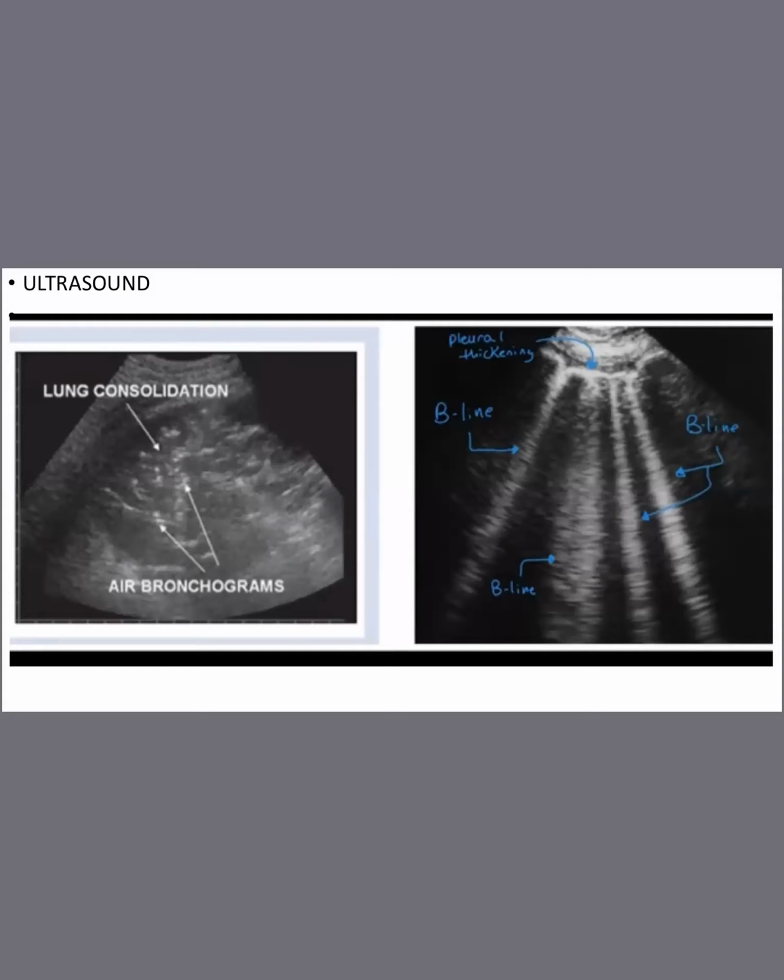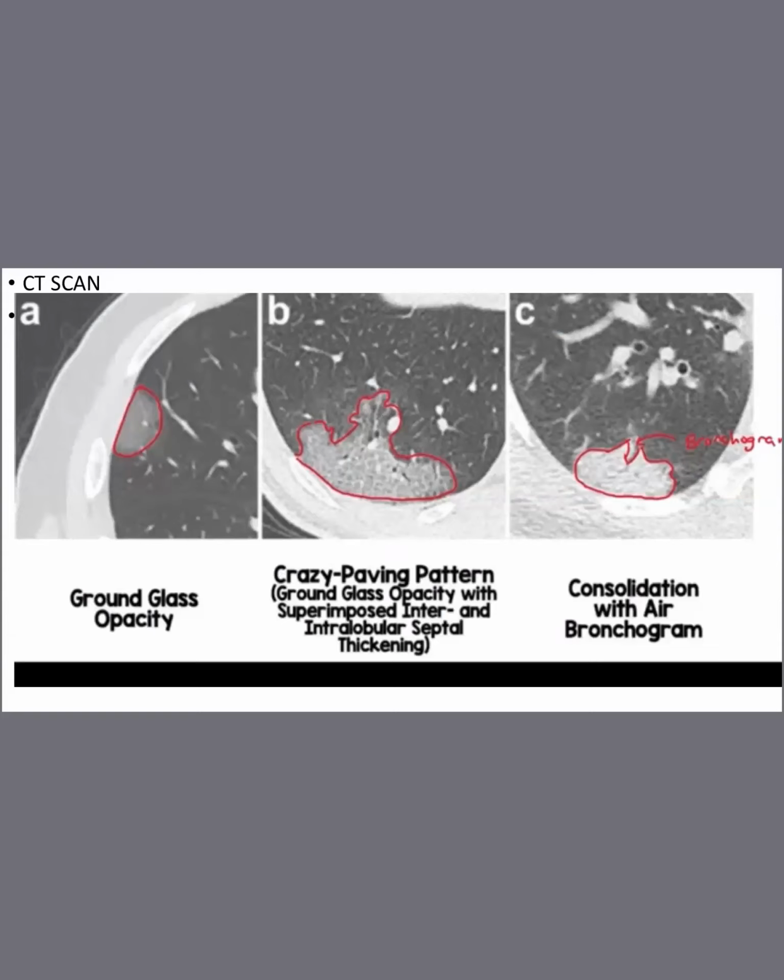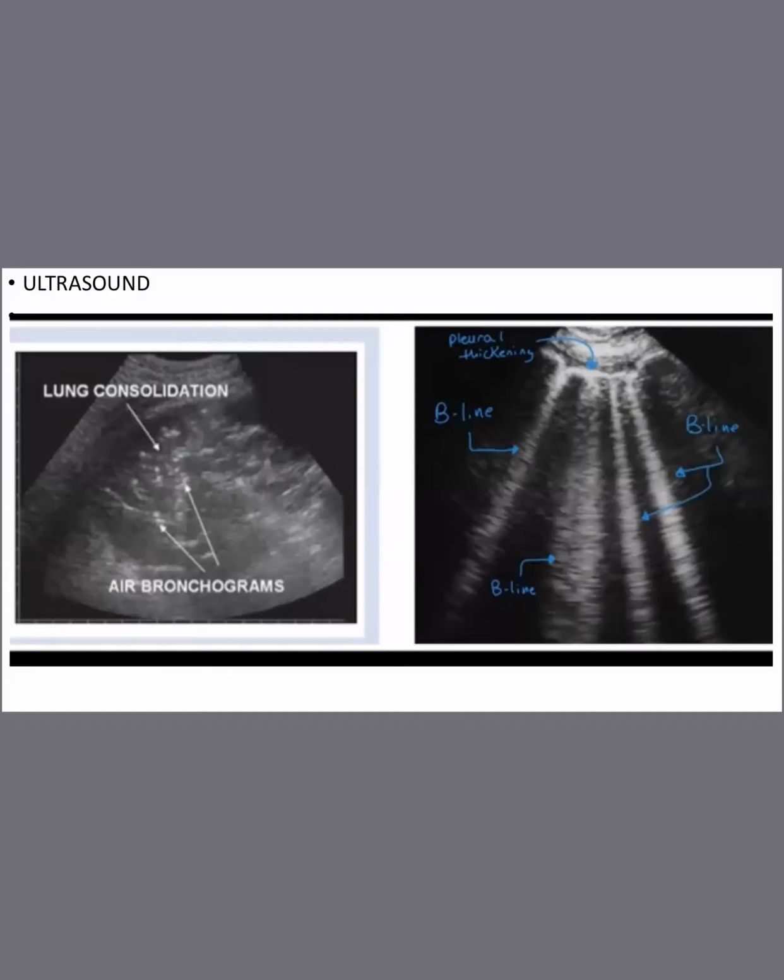And then lung consolidation happens. Lung consolidation we have seen already: consolidation with air bronchogram. In that CT scan it was clearly visible. So using an ultrasound, if you are very skilled in diagnosing, then you can go for ultrasound. Better is always CT scan.